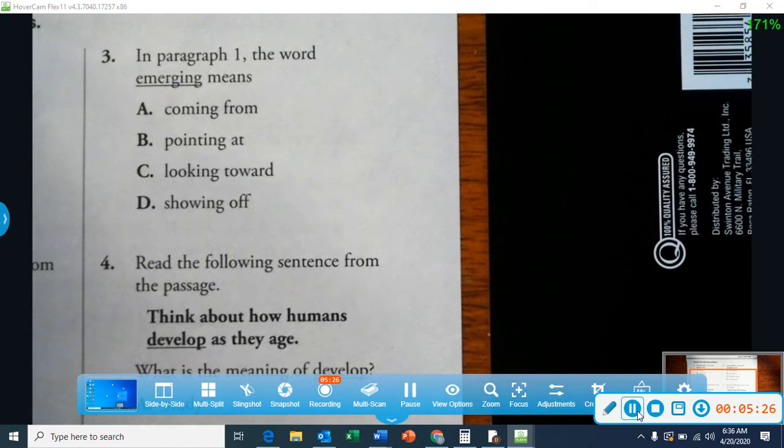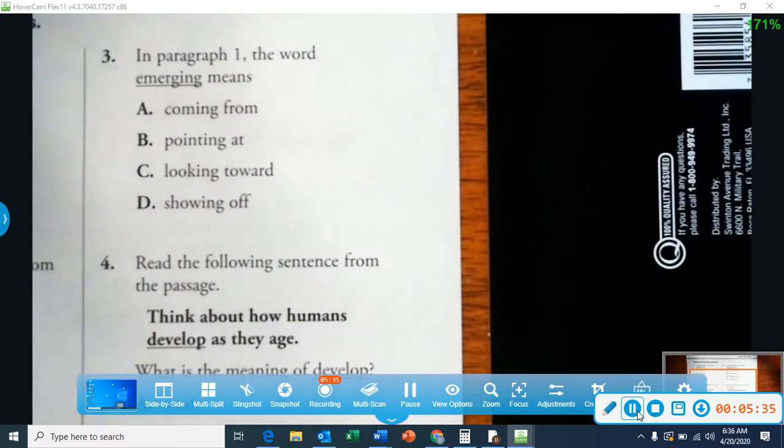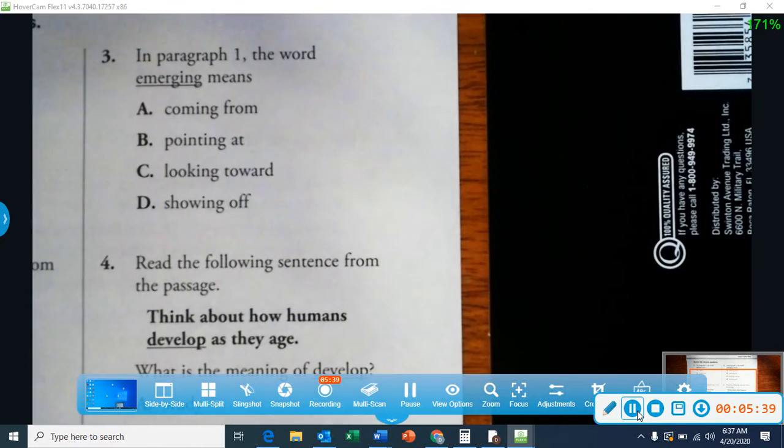We can tell by the help of the photograph at the bottom of the story, there are horns coming out of the head or coming out of the face of the Triceratops. So our best answer is coming from its face.